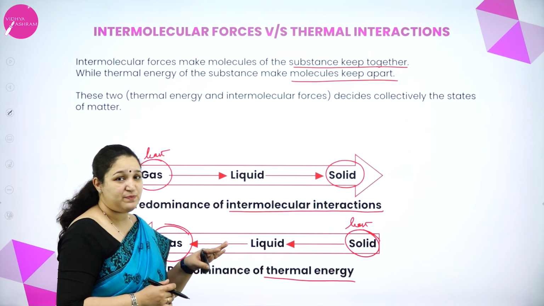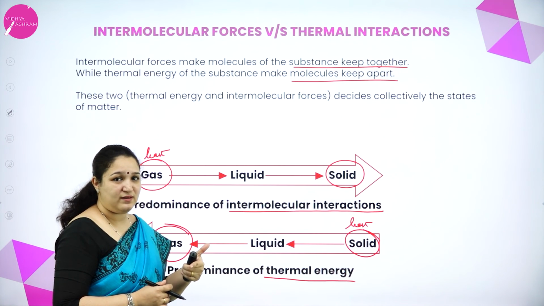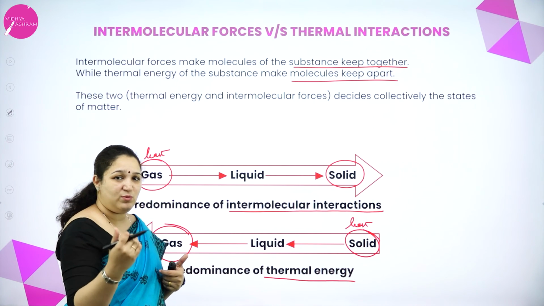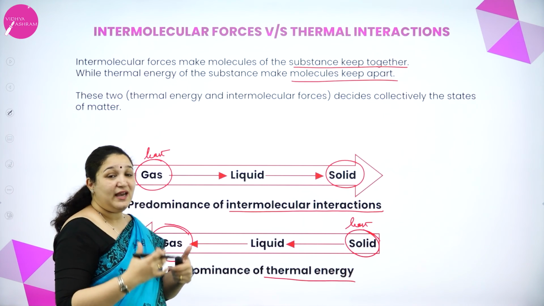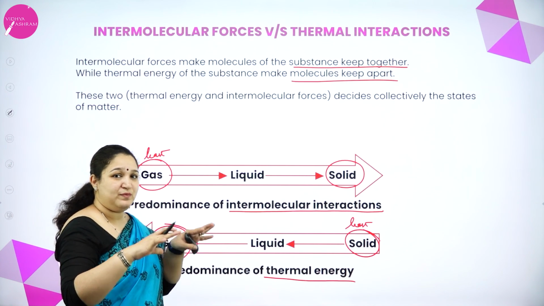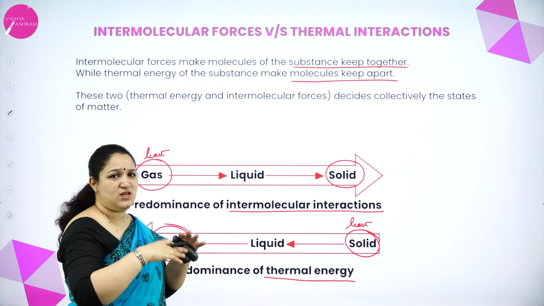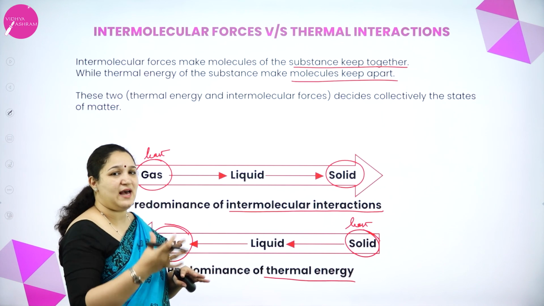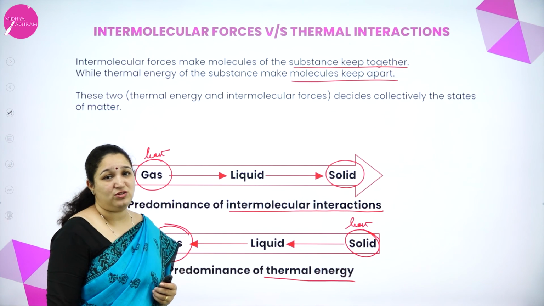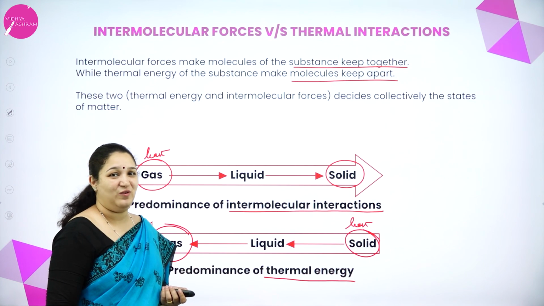In solids, what is predominating? Intermolecular force of attraction is predominating and thermal energy is least. In gases, the thermal energy is the highest, intermolecular force of attraction is least. In liquids, there is a quite nice balance between both. Neither the intermolecular force of attraction is very high, nor the thermal energy is very high. It is in between the solids and the gases. So that's about the interaction of intermolecular forces and thermal energy.